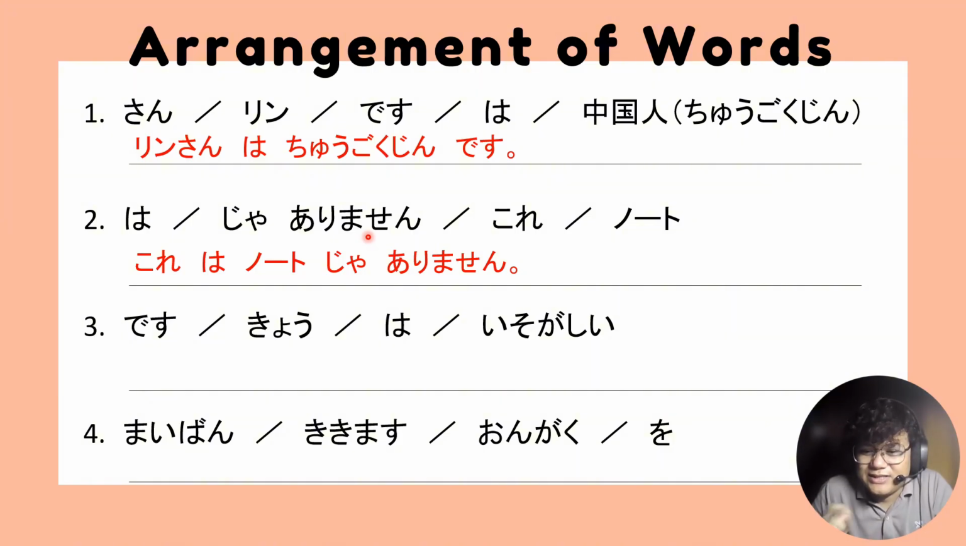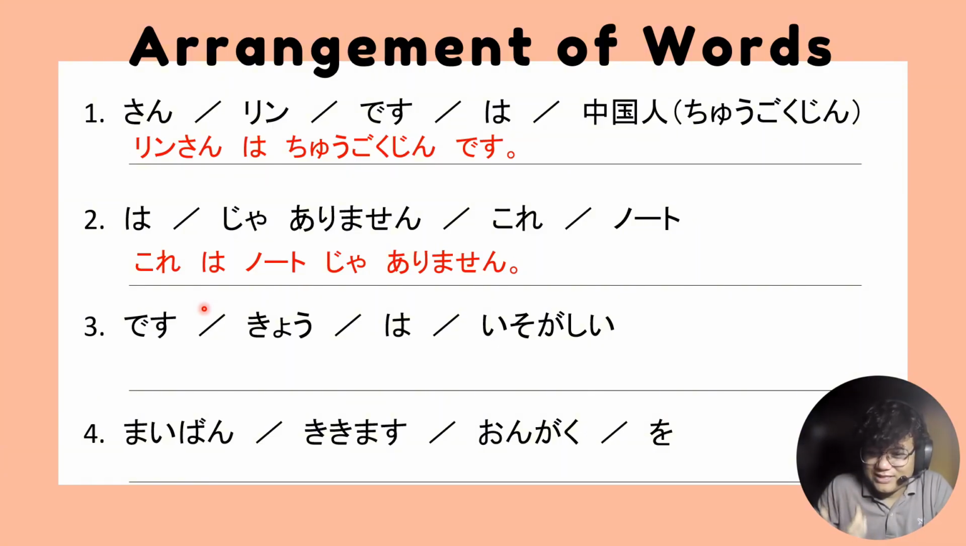Now, syntactically speaking or grammatically speaking, you can also say noto wa kore ja arimasen. Because based on the rule, the word that comes before wa is a noun, right? And the word that comes before ja arimasen is not a verb.